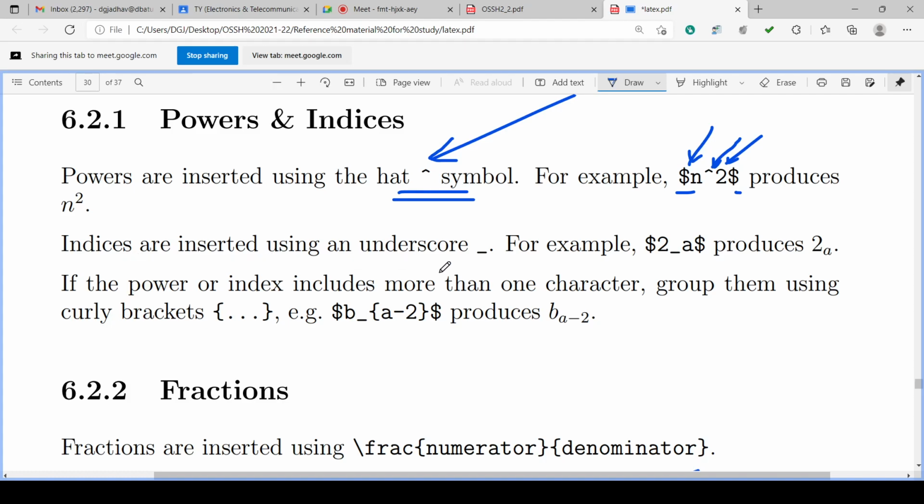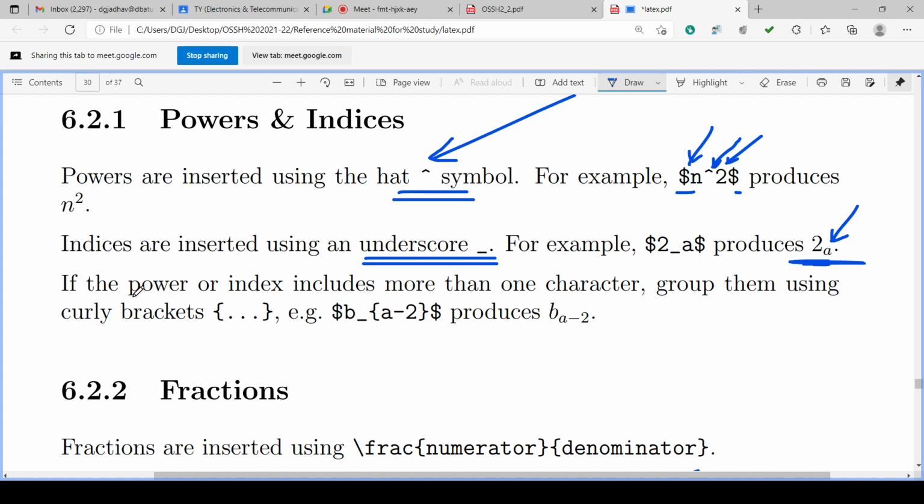Then indices are inserted using underscore. For example, dollar 2 underscore a dollar produces 2 with subscript a. Index of the 2 is a here. So an index can be produced with underscore.